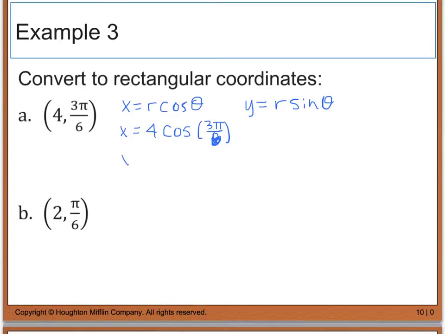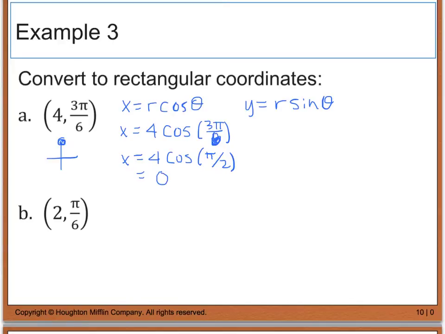Okay, and this is really x is equal to 4 times the cosine of 3 pi over 6, which really reduces down to pi over 2. And if you remember, when we look at our unit circle, pi over 2 occurs right here at essentially 90 degrees. And when I look at the cosine value at 90 degrees or pi over 2, I get 0, so 4 times 0 is really equal to 0.